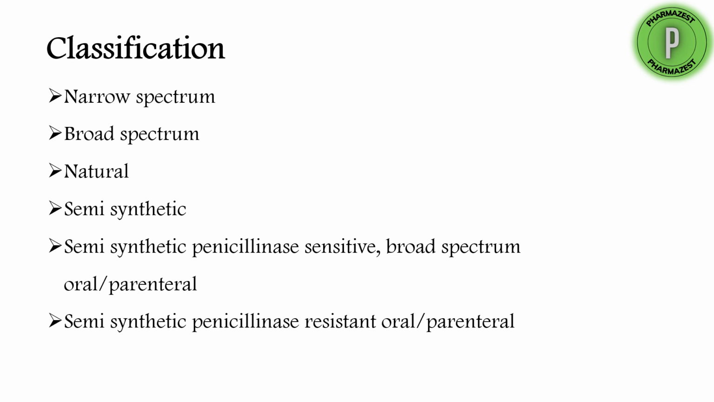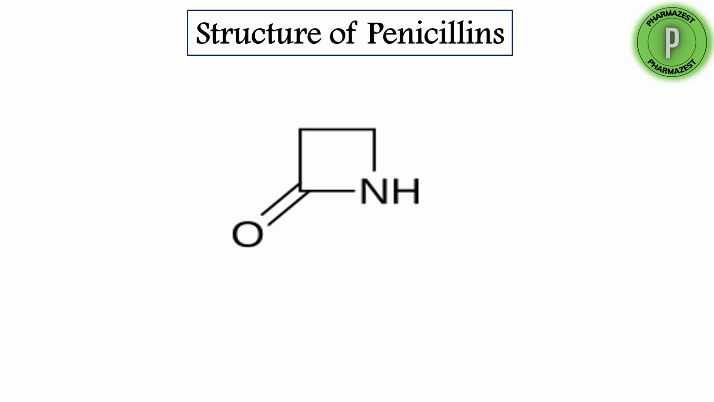Next we have semi-synthetic penicillinase resistant, oral or parenteral. So here we have penicillinase sensitive and here penicillinase resistant. This is an overall classification which covers all the different classes of penicillins: narrow spectrum, broad spectrum, natural, semi-synthetic, and in semi-synthetic we have penicillinase sensitive and resistant, and again broad spectrum. Okay, now let us see the structure of penicillins.